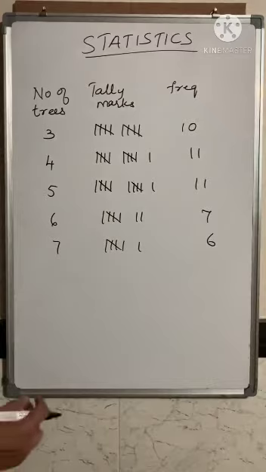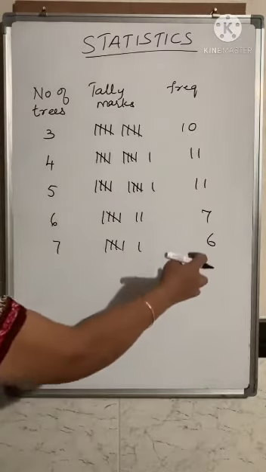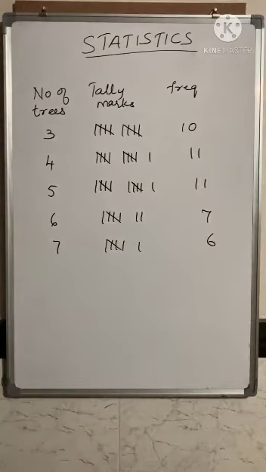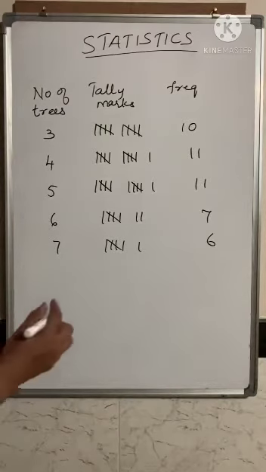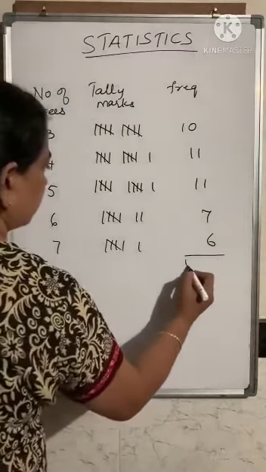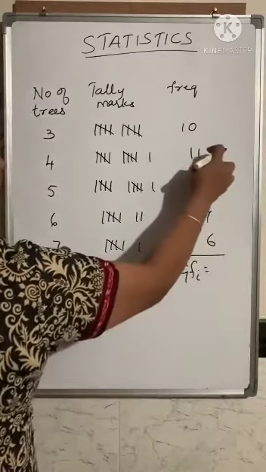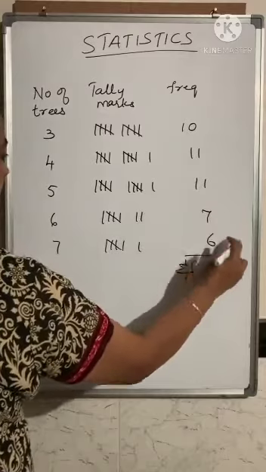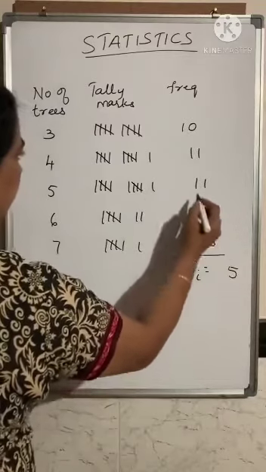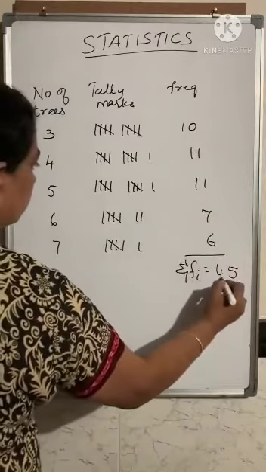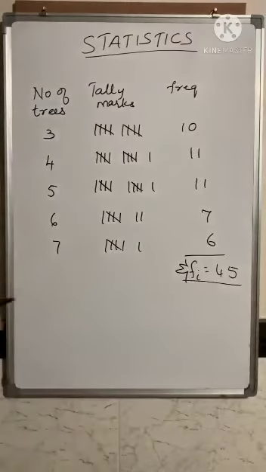Then we'll count what is the total frequency. The total frequency should be equal to the number of students. There are 45 students in the class, so this total should be equal to 45. So we'll write sigma Fi is equal to 10 plus 11 plus 11 plus 7 plus 6, that is 45. So this 45 should tally with the number of students in the class. So this completes the preparation of the table.